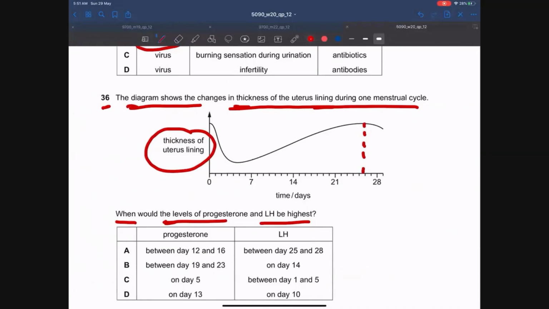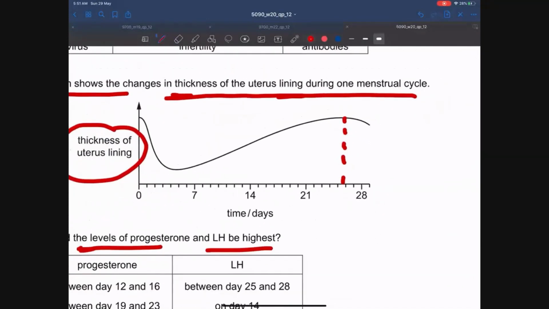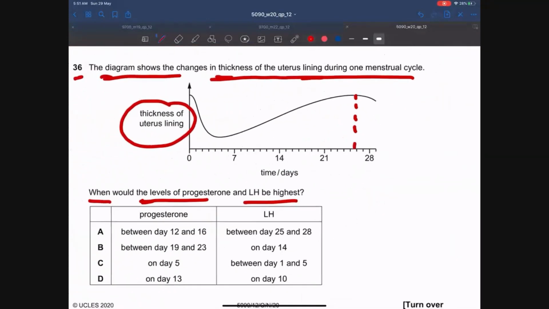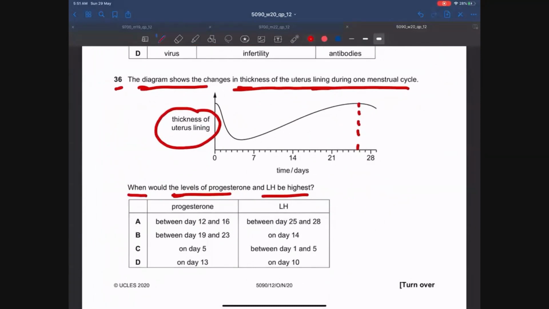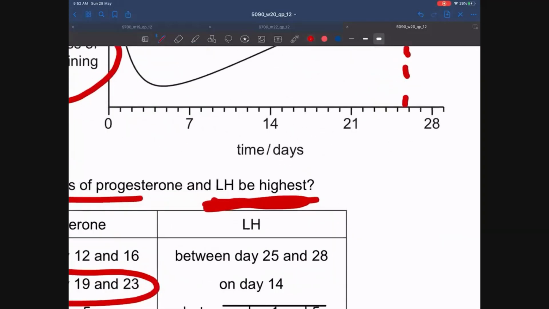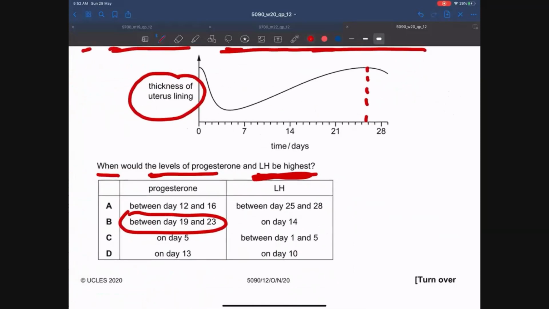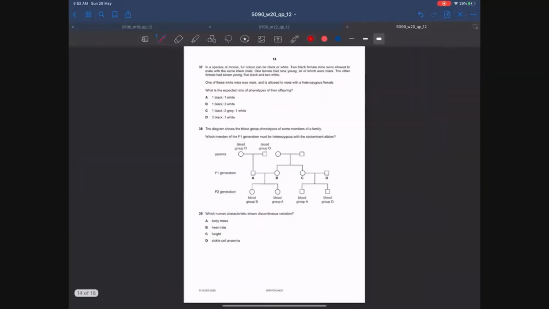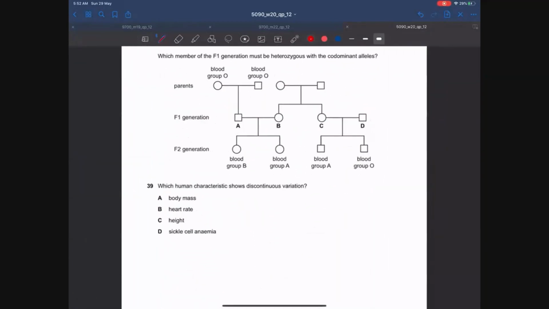So whenever the thickness of the uterine lining is maximum, it means progesterone is maximum. So progesterone is maximum between day 19 and day 23. That's why the uterine lining is the thickest. However, as you all know, LH is highest at the day of ovulation. Whenever ovulation occurs, LH is highest because the LH surge at day 14 causes ovulation. The answer is B. Let's move on to MCQ number 39.